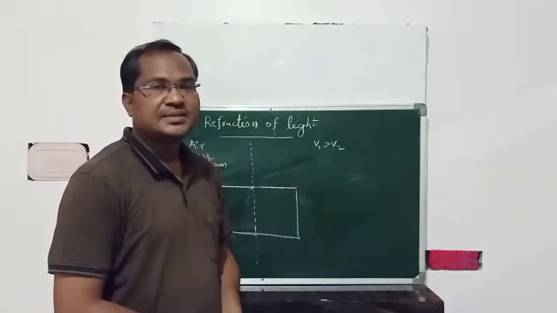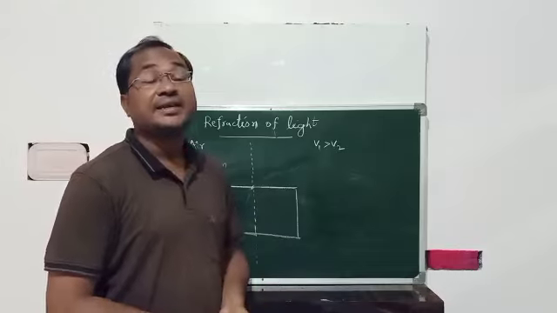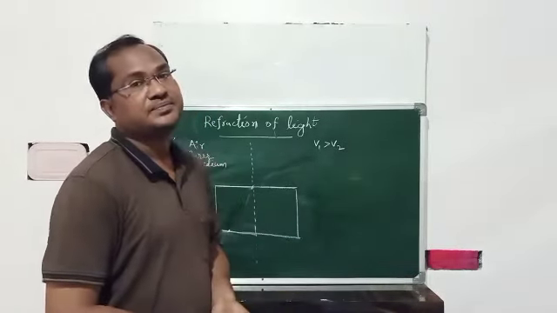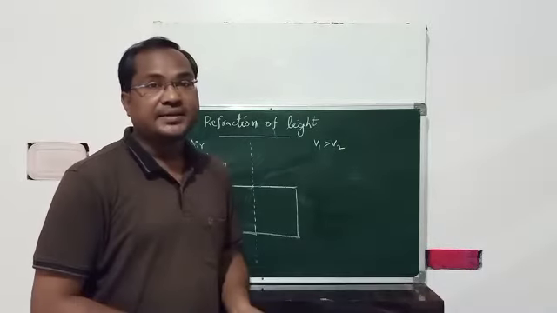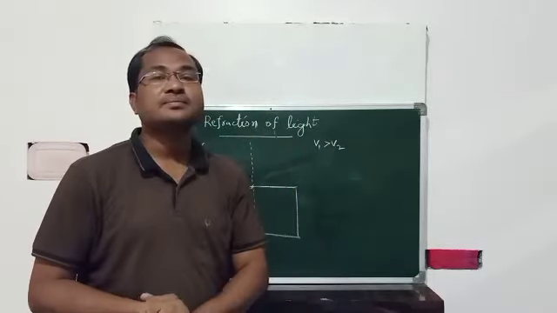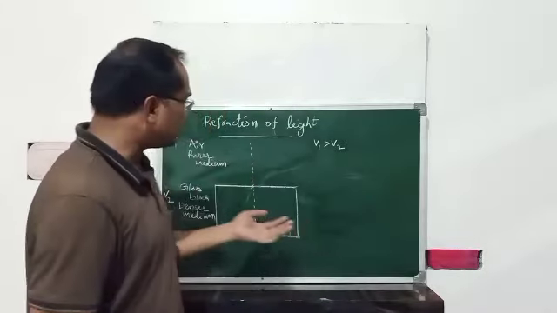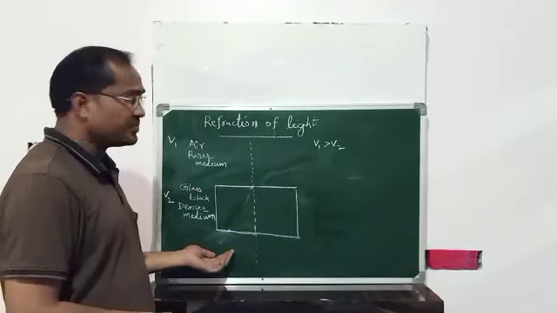Now we'll discuss how the angle of incidence and angle of refraction change whenever a light ray passes from rarer to denser medium and from denser to rarer medium. First, we will take the first case.